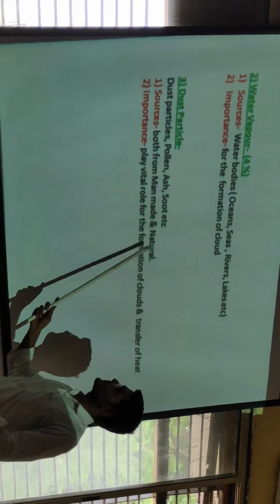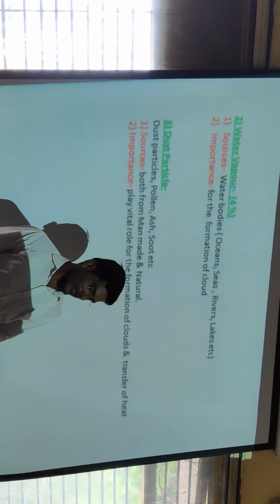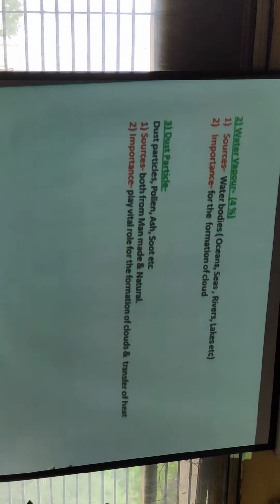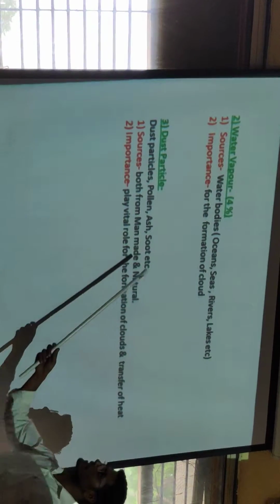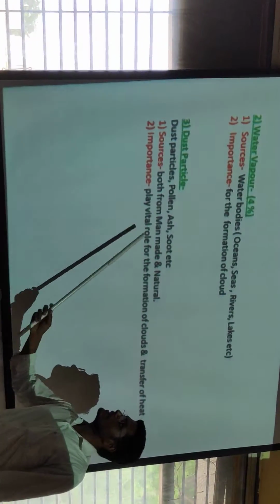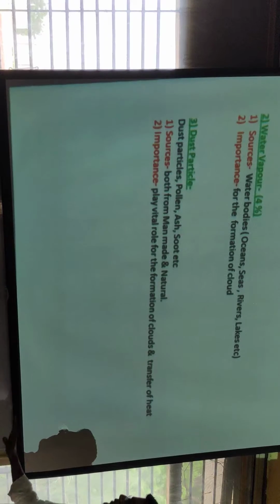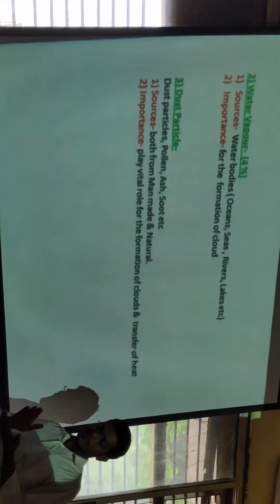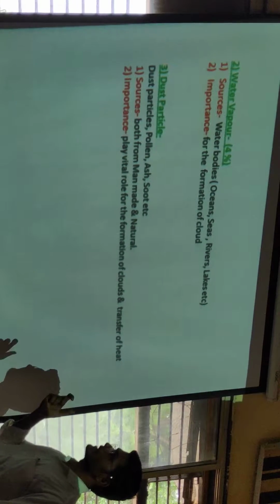Among the natural sources of dust particles are volcanic activities, which produce many gases, ashes, or finer particles of soil in the atmosphere. So dust particles come from different natural and man-made sources. The importance of dust particles: if we go up into the atmosphere, the lower part near the surface of the earth comprises denser dust particles, and the upper part comprises lighter dust particles.